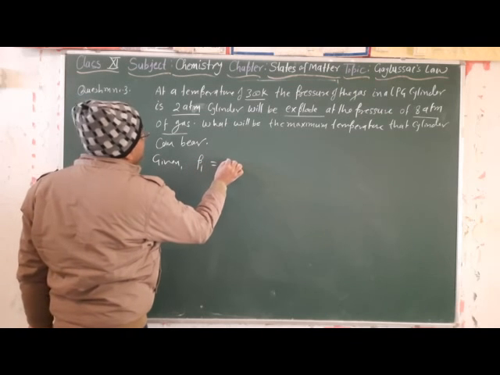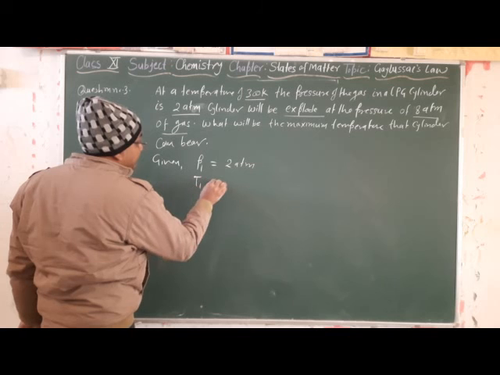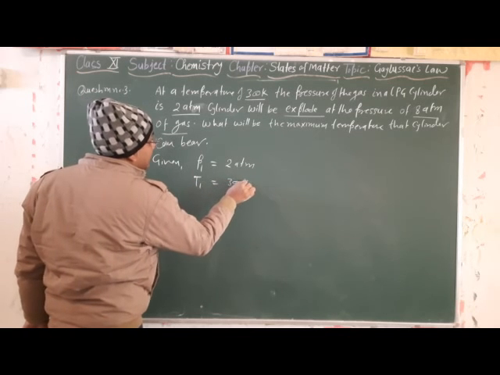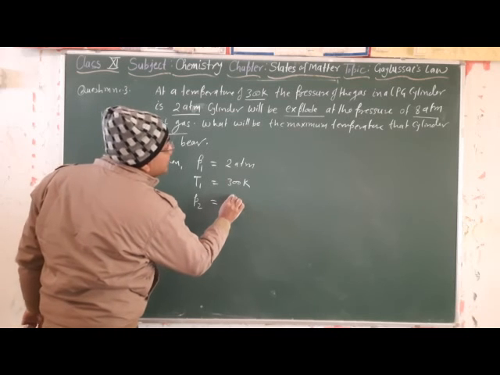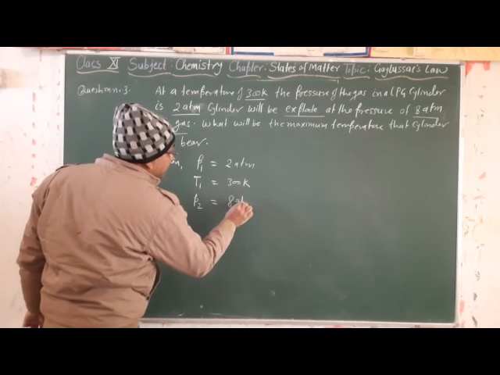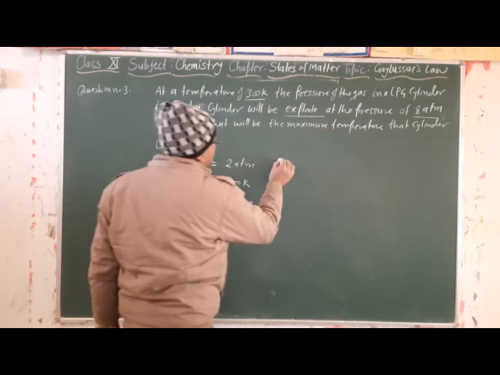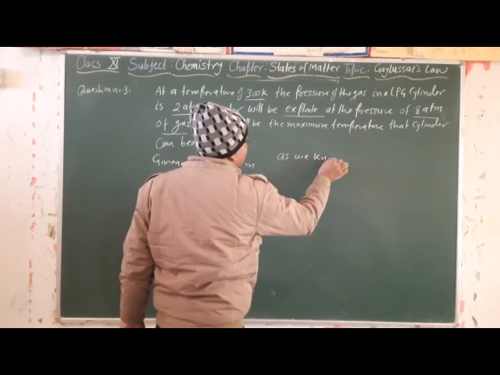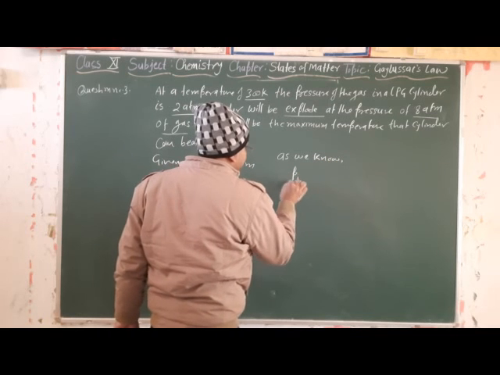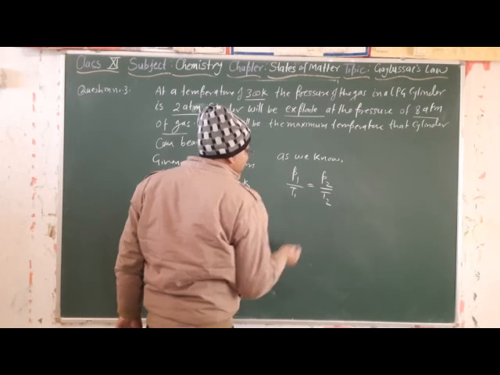So here, as given, P1 is equal to 2 atm, T1 is equal to 300 Kelvin, P2 is 8 atm, and we need to calculate T2. As we know, P1 upon T1 is equal to P2 upon T2.